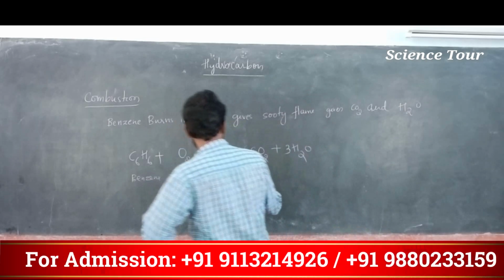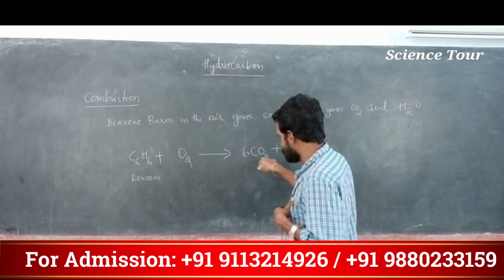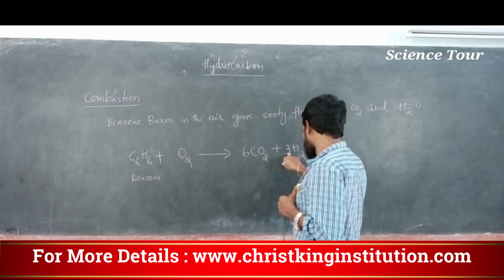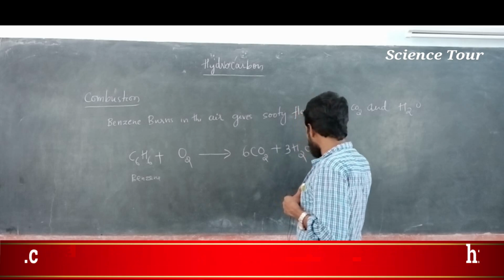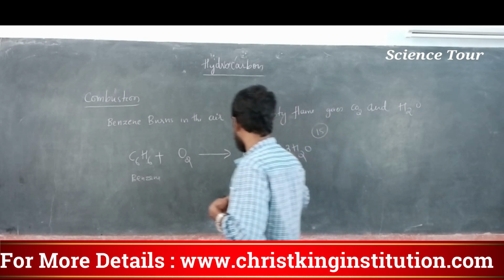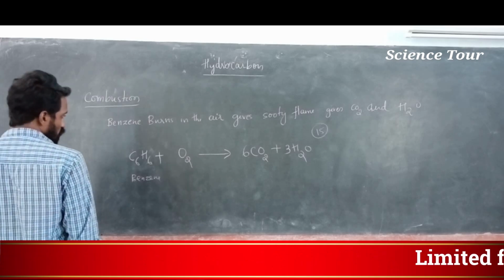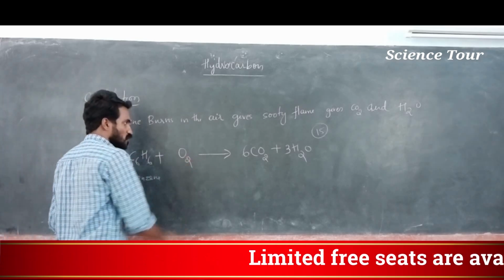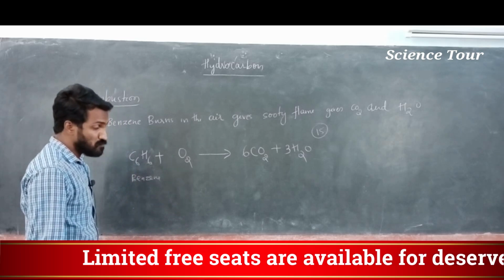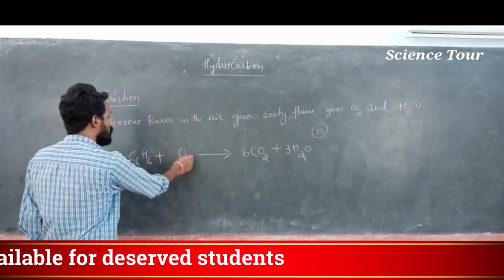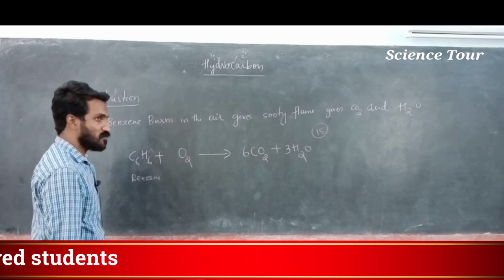But what about oxygen? Here 6 into 2 is 12 oxygen plus 3 oxygen, total 15 oxygen on this side. Here only 2 oxygen is there, so you have to make it 15. How can we make the oxygen 15?